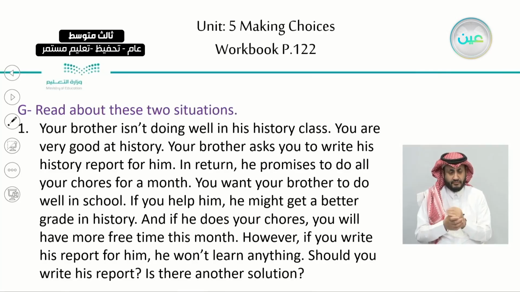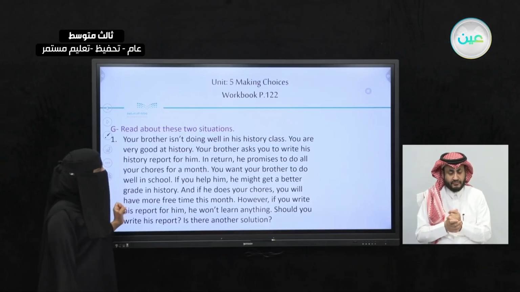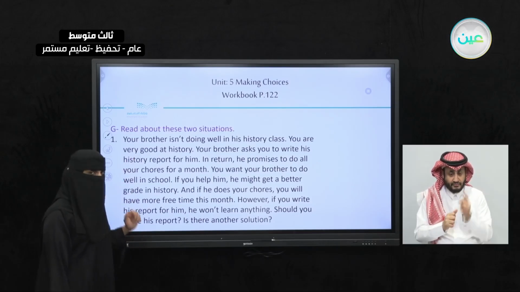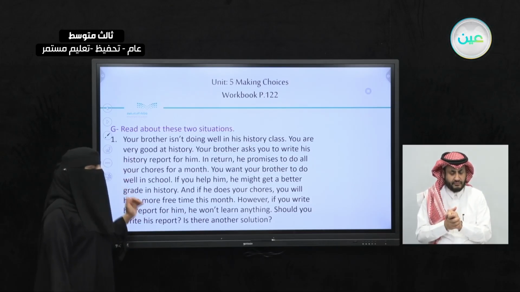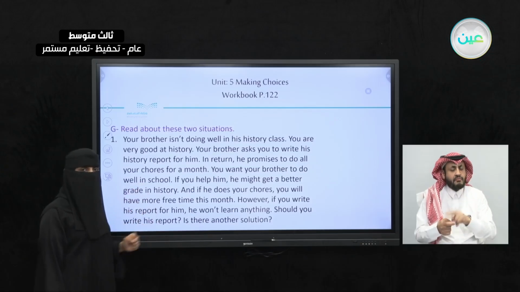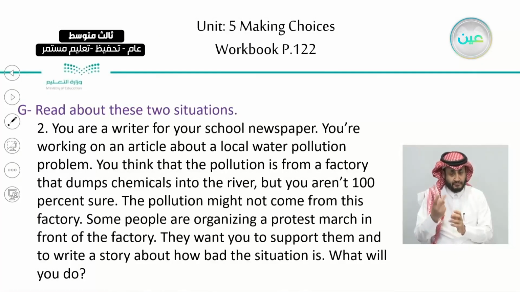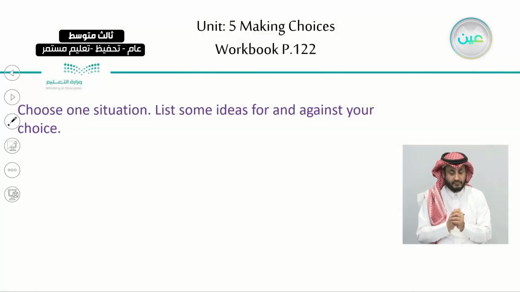Before we start the lesson, let's see the homework which I gave you, page 122. You had a text. I'm sure you read it. I'm not going to read it. If you haven't done it, read it and answer the questions related to it. So we have two paragraphs, two situations. What does it want you to do? It wants you to choose one of the situations and list some ideas for and against your choice.